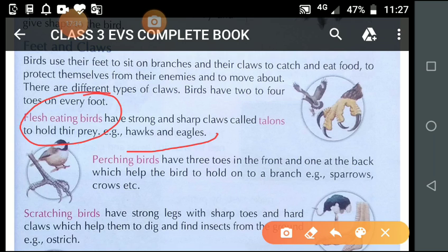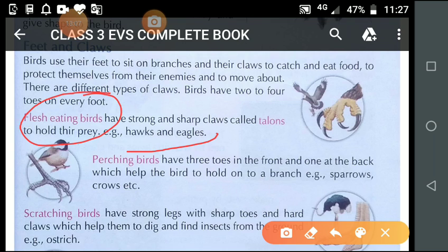Now student, do you know what eagles eat? Eagles kill animals like rat, snake, and eat the flesh. That is the reason we say that they are flesh eating birds.